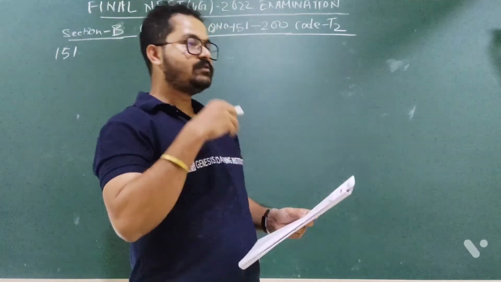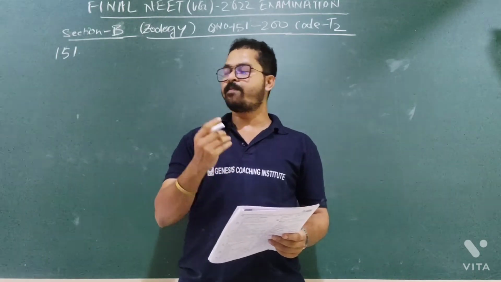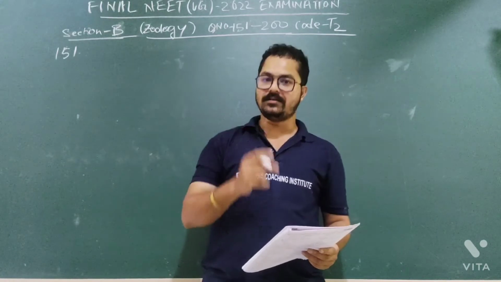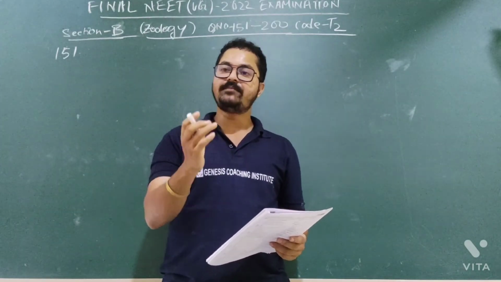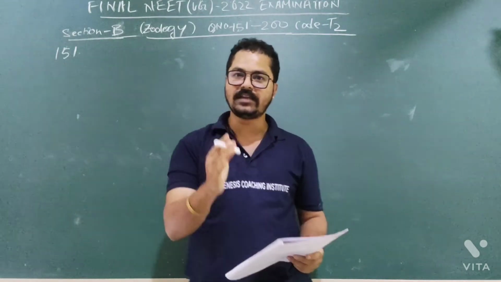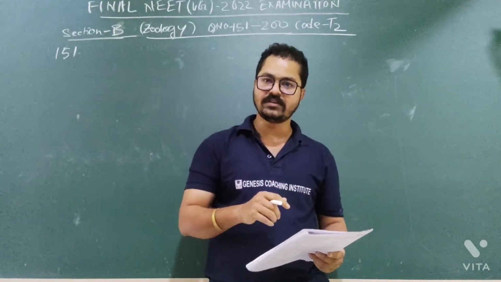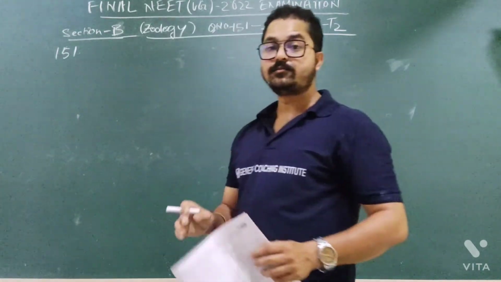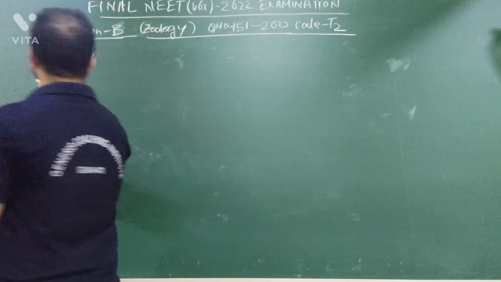The answer: nitrogenous waste released in the form of pellet or paste is the case in birds. In mammals, the nitrogenous waste is urea. In case of birds, it is pellets or paste. So in the pellet or paste it will be pavo, that means peafowl. So for question number 151, the answer will be option number 3.